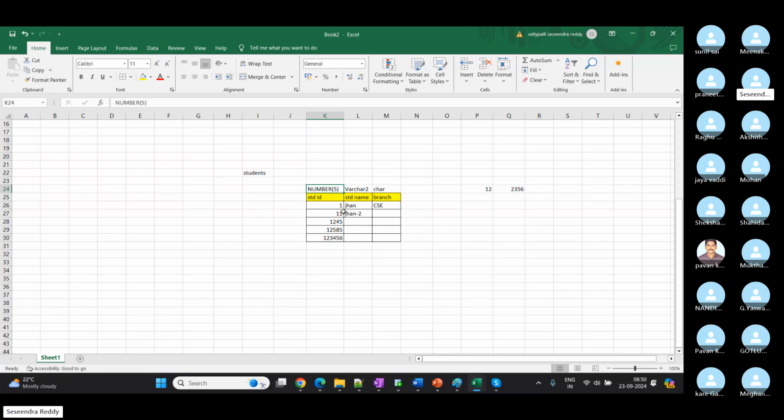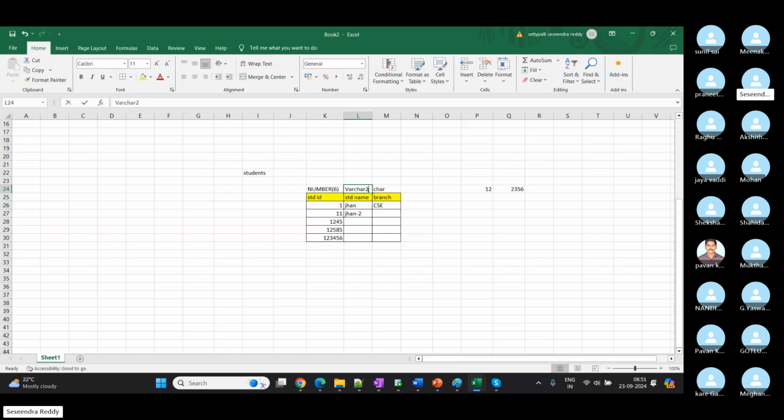So initially we communicated to store 5 digits, right? This year, let's say we want to increase it up to 6. If it is in another file, we can directly go and change it, right? We can insert whatever we want. But if it is in a SQL table, again we are going to alter, we are going to modify that structure. So earlier you had a maximum size of 5. From this year you are going to store a 6 digit number, right? So we will change that table structure.